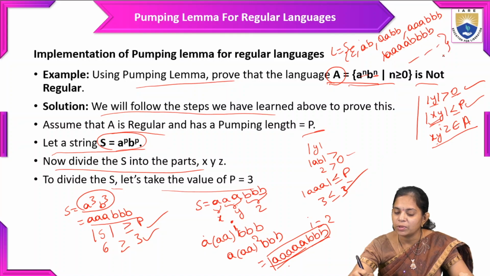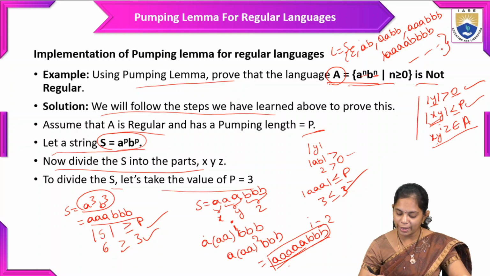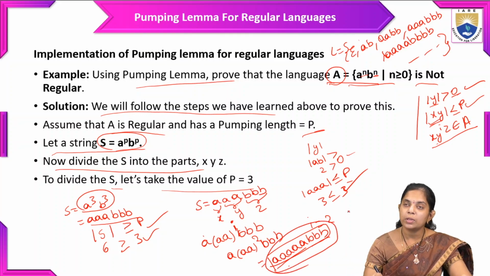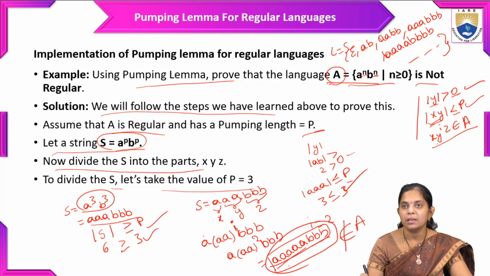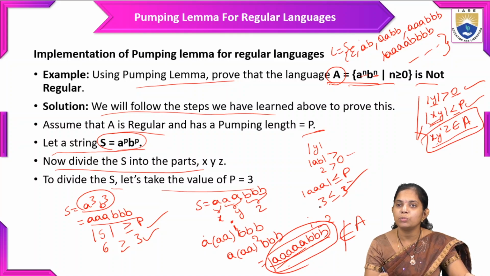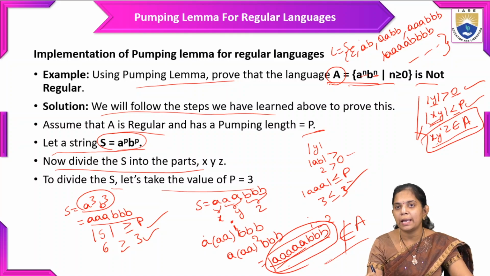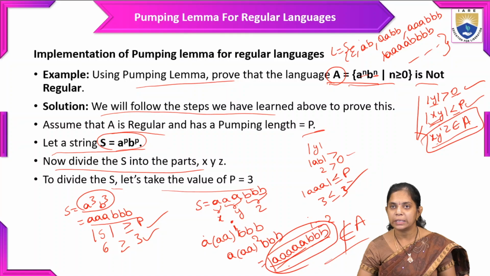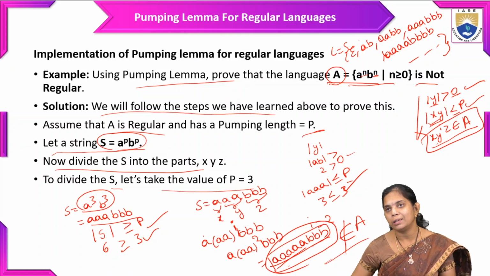This is the language. So in this language we don't have this kind of string, so this string does not belong to the language A. So this condition is not satisfied, and we have a contradiction. Initially we assumed that it is a regular language, so this is a contradiction. So the given language is irregular, or non-regular.